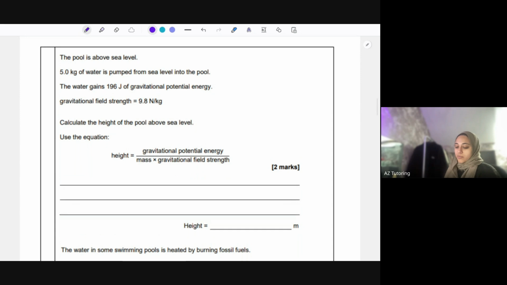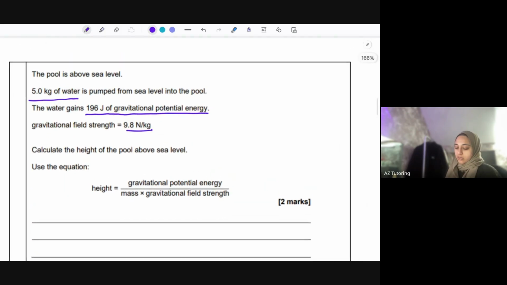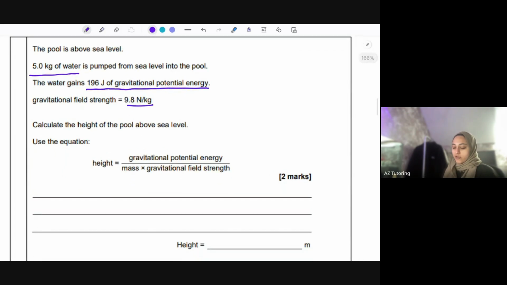Okay. A pool is above sea level. 5 kilograms of water is pumped from sea level into the pool. The water gains 196 joules of gravitational potential energy. The gravitational field strength is this. Remember, it's 9.8 on Earth. Calculate the height of the pool above sea level. It's quite nice that they've already rearranged it, but they don't have to.